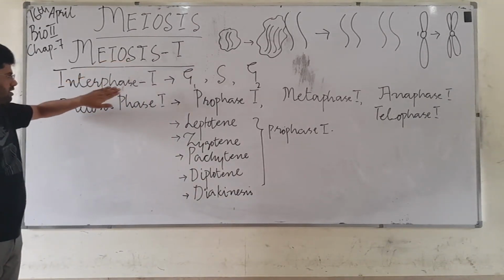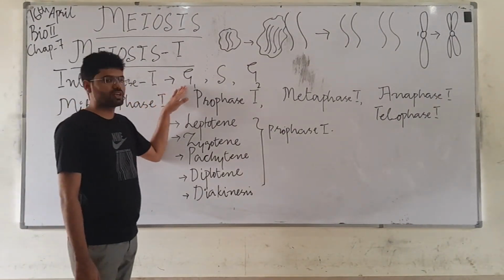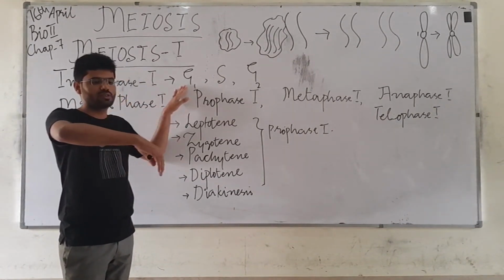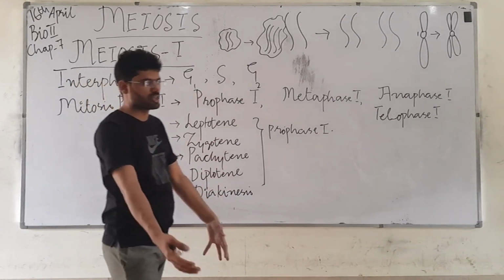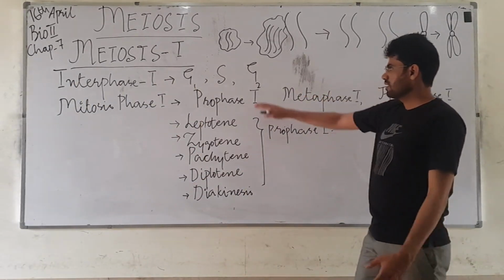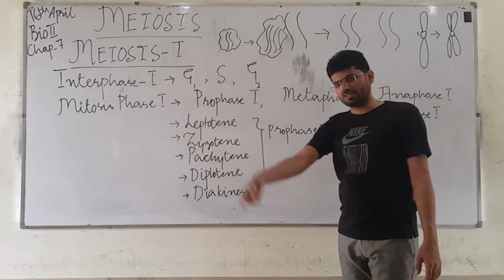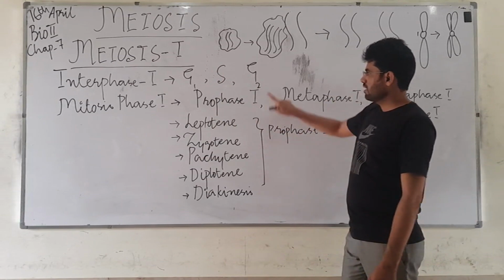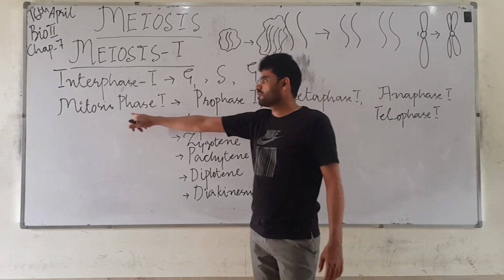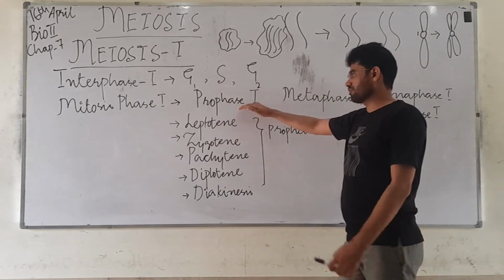In meiosis 1, first of all there will be an interphase 1. In interphase 1, there is G1, in which the cell collects all the molecules, enzymes and proteins. It maintains all the factors required for cell division. After that there is the S phase, the synthesis phase, in which the cell synthesizes its DNA and makes its DNA double. After that comes the G2 phase, and then the mitotic phase of the cell. In that mitotic phase, there will be prophase 1.